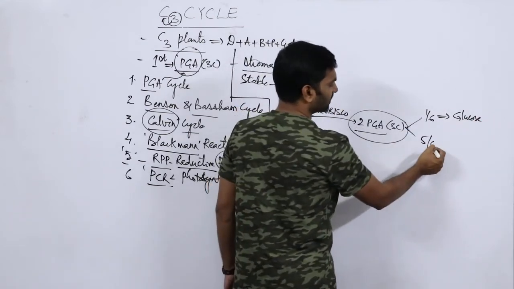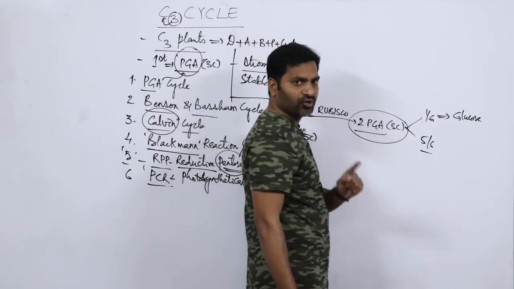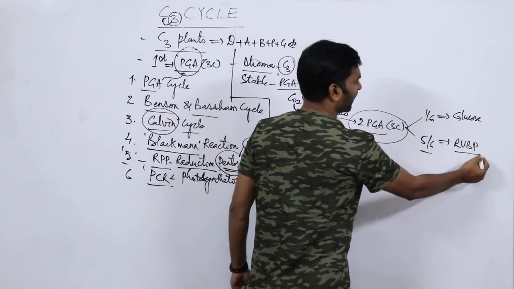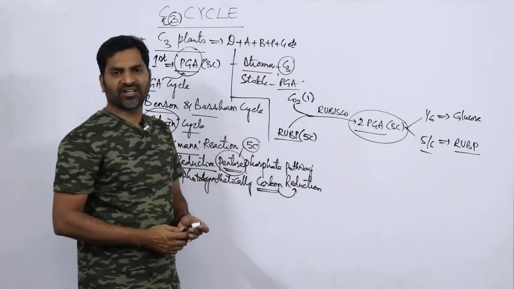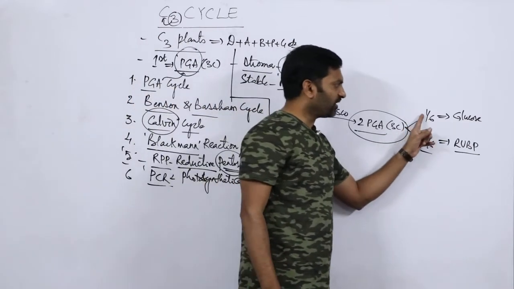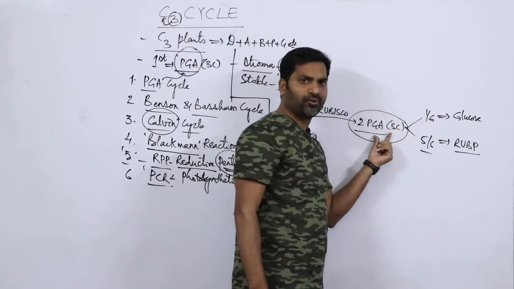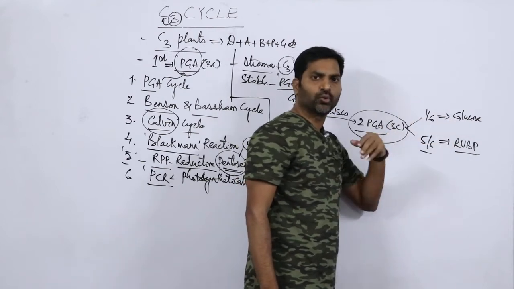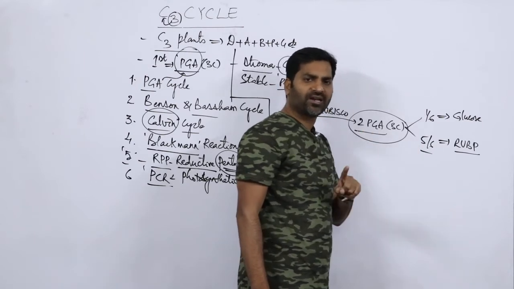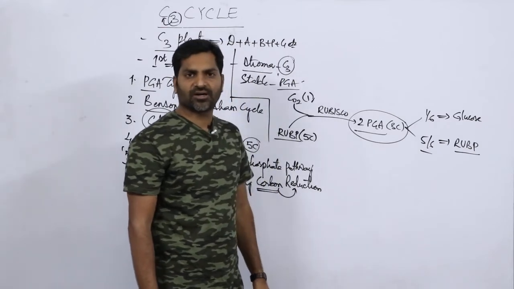So 5/6 part of this entire carbon proportion would be converted into RUBP again. That is RUBP, nothing but ribulose 1,5 bisphosphate. So 1/6 part of the 6 carbon compound would be converted into glucose, and the rest, that is 5/6 part of the carbon compound, would be converted into the same compound, that is RUBP.